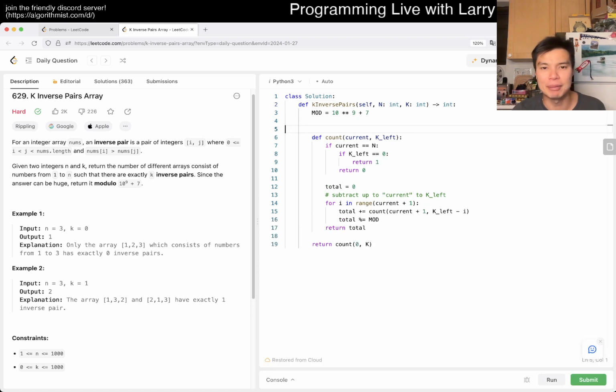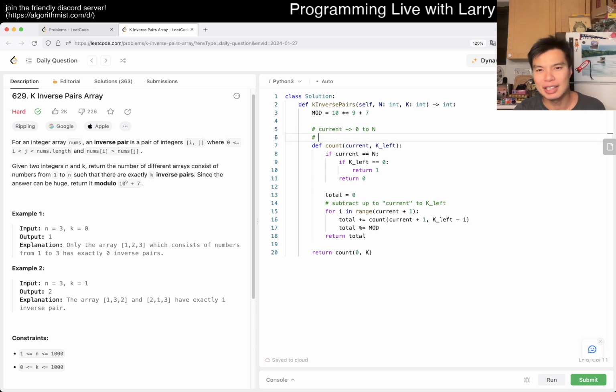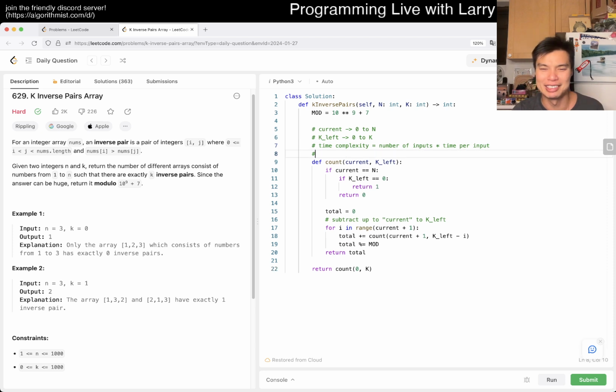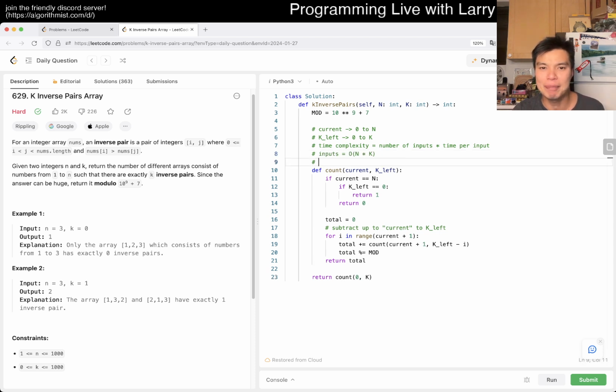But let's look at the complexity. So current is going to be 0 to n, right? And k left is technically 0 to k, but keeping in mind that k can go up to 1,000, so it's kind of sketchy. Now, what is the time complexity? Time complexity is equal to number of inputs times time per input, right? You could do unit analysis if you like. Here, the number of inputs is going to be O of n times k. And time per input, however, is going to be O up to k, because this goes up to current, which I guess goes up to n.